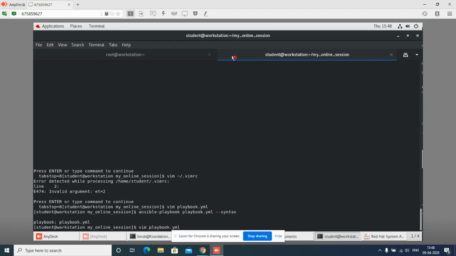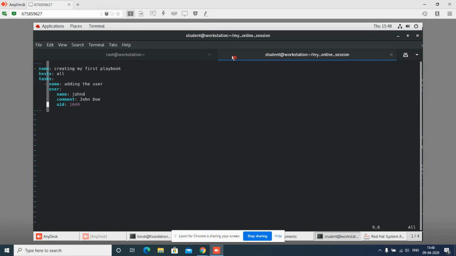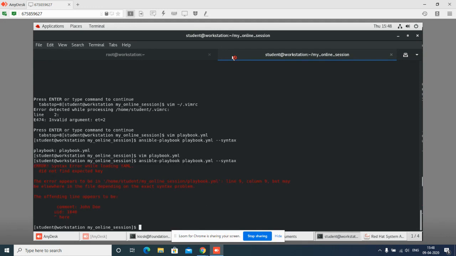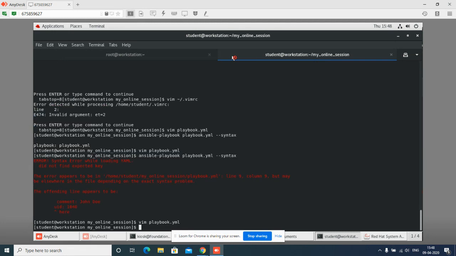Suppose I have made some mistake here, by mistake, something like this. When I try to run it, it will give me an error. They are saying syntax error while loading YAML file. They are saying somewhere in line 9, column 9, but maybe elsewhere. So I will open my file and check line 9, column 9. This is improper indentation. I will go there, fix my indentation and run.